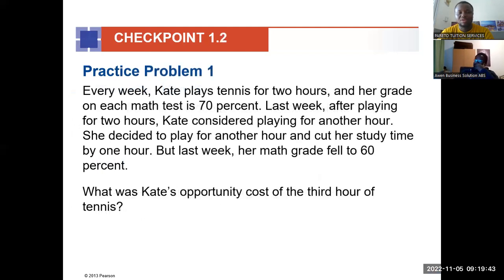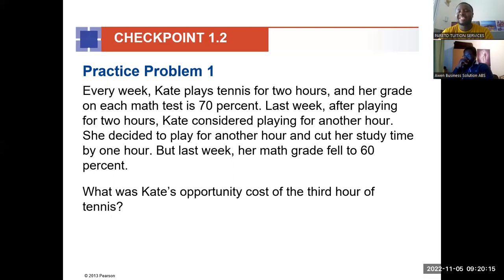All right, let's look at this practice problem. Now, every week, a kid plays tennis for 2 hours. And if she does that, her grade on each math test is 70%. Last week, after playing tennis for 2 hours, she considered playing for another hour. She always does it for just 2 hours, but now she wants to increase it by 1.